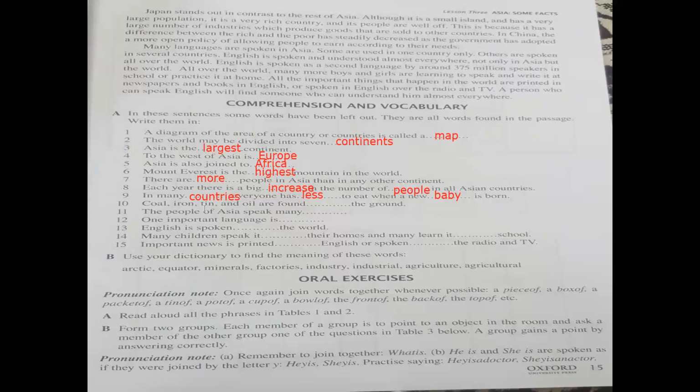Number 10, coal, iron, tin and oil are found dash the ground. So what will be here, dear students? Dash the ground means under the ground, or you can say beneath the ground. Okay. Number 11, the people of Asia speak many what? Languages. Okay.